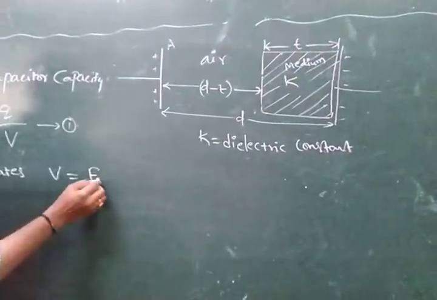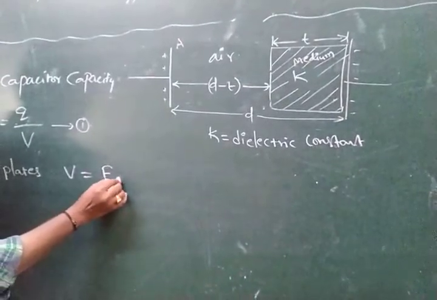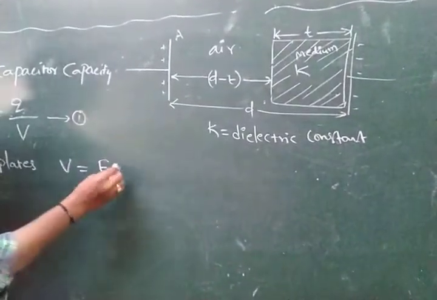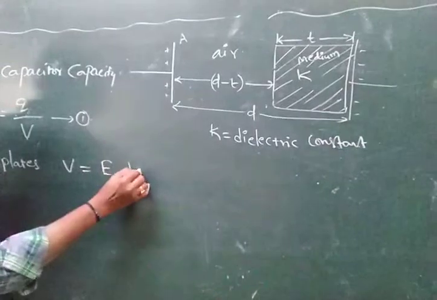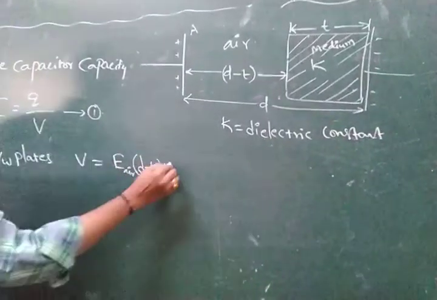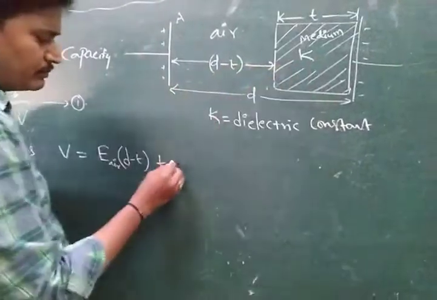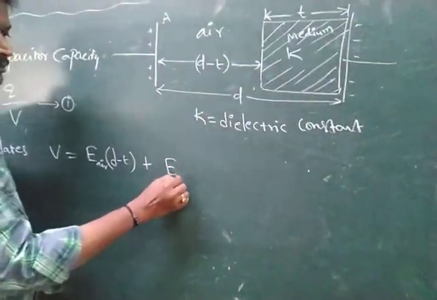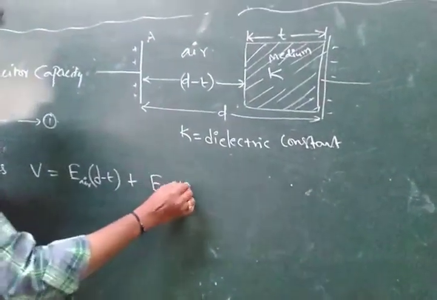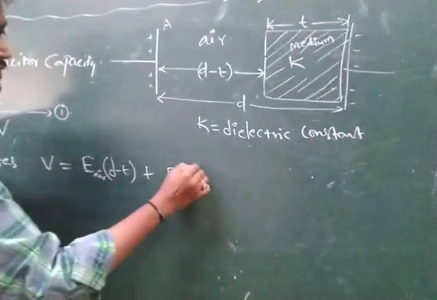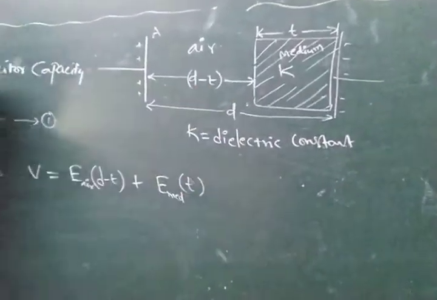So V is equal to electric field in air into thickness D minus T, plus electric field in the medium into T.